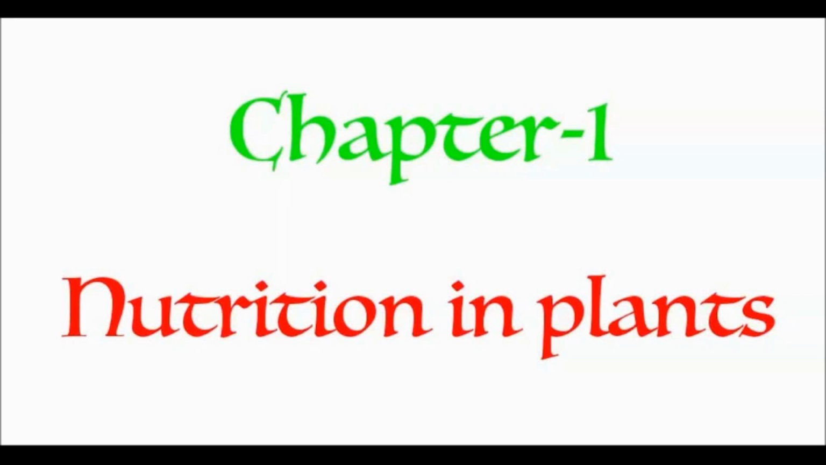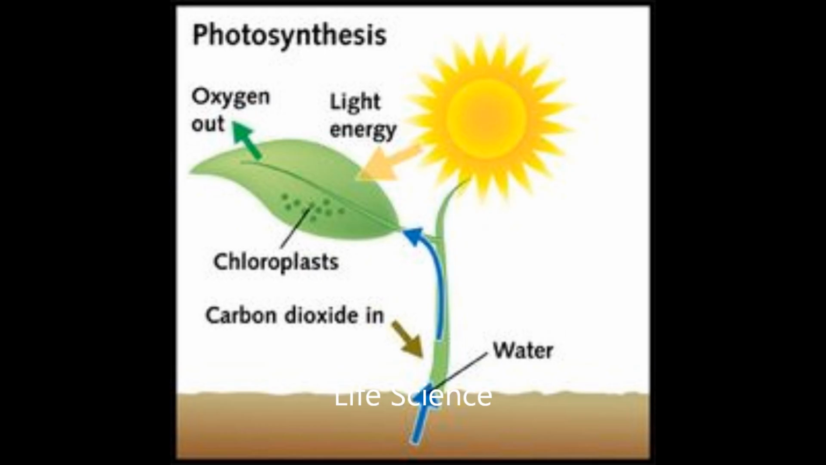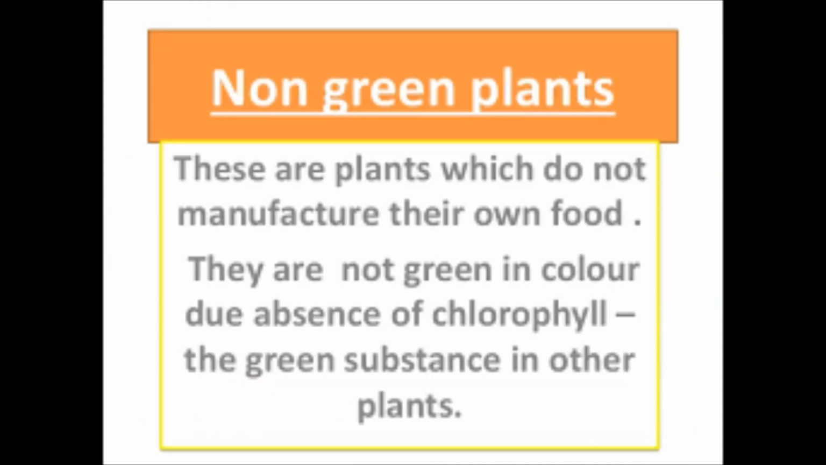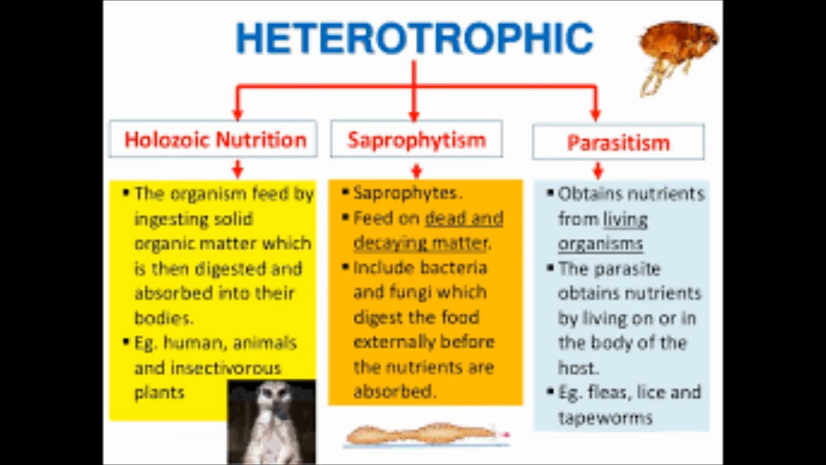Students, in my last video, we have discussed nutrition, types of nutrition and photosynthesis. Today we will read about other modes of nutrition in plants. Though you all know that plants are autotrophs and they prepare their food by the process of photosynthesis, some non-green plants cannot synthesize their own food because they do not have chlorophyll pigments. Such plants depend on others for their food. Their mode of nutrition is heterotrophic.